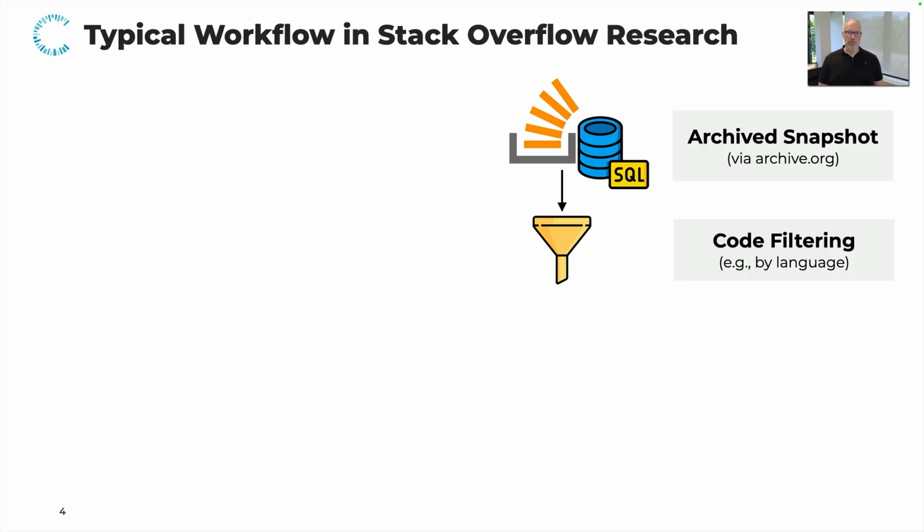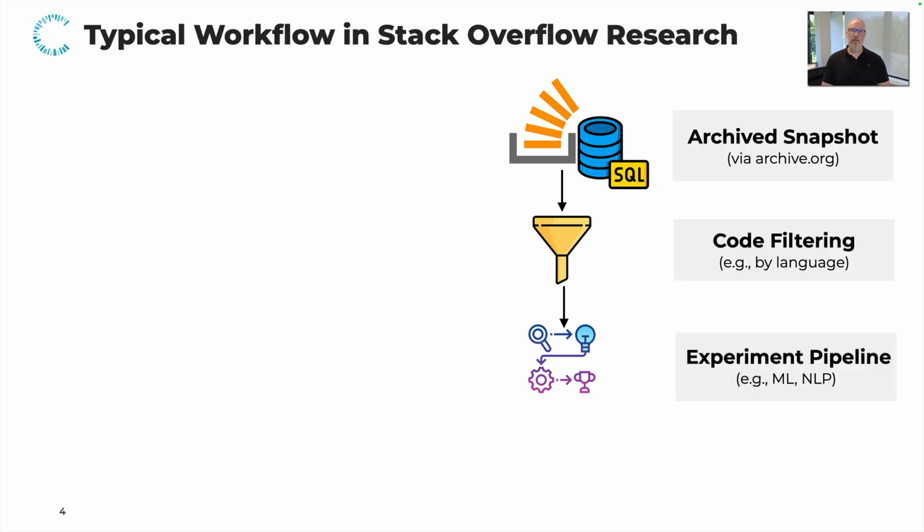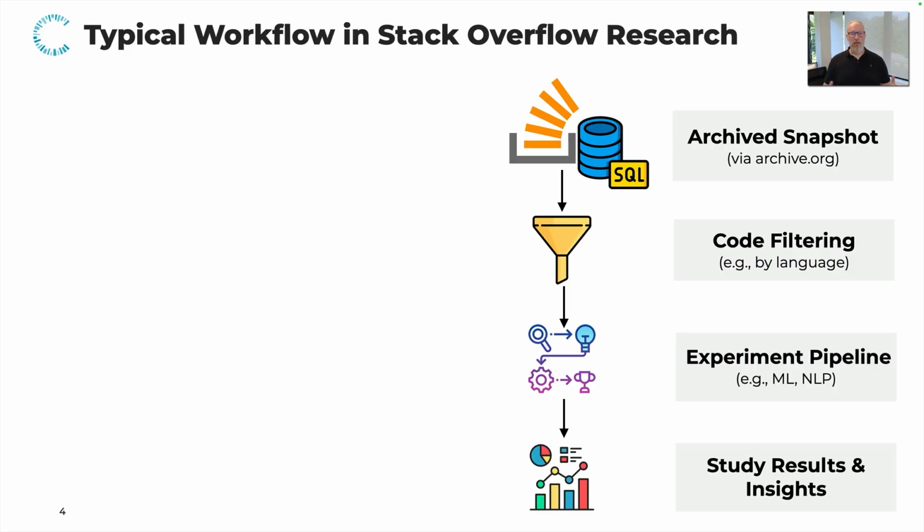Based on these selected snippets and posts, they then apply the experimental pipeline. For instance, analyzing the security of code snippets using machine learning or analyzing the surrounding context using natural language processing. And based on these results, they then draw their recommendations and their insights.